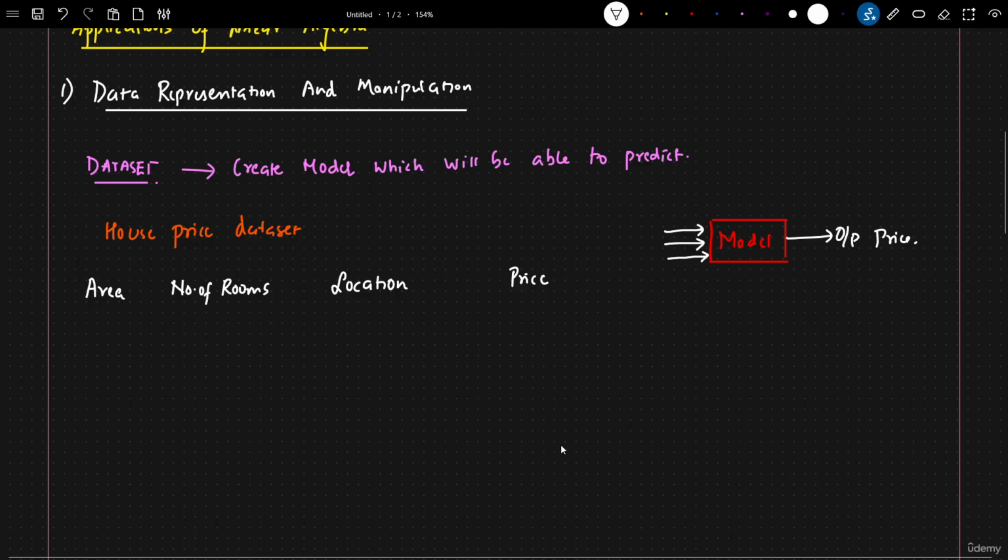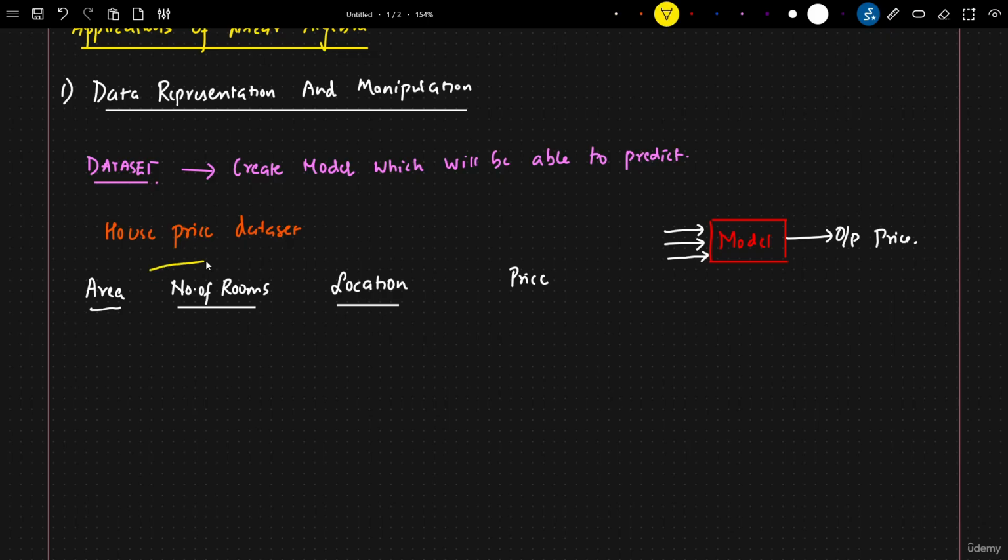let me talk about something very important here. These features that you see, area, number of rooms, and location, are called independent features. So here I will write it as independent or input features. And this is basically my output feature. Now I will be having different values over here, and let's say this is my entire data set.